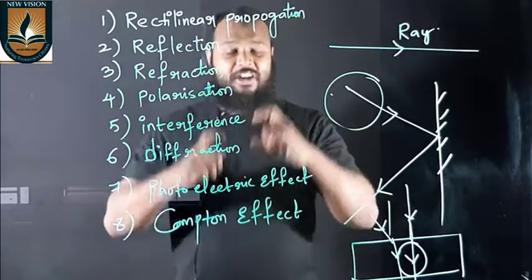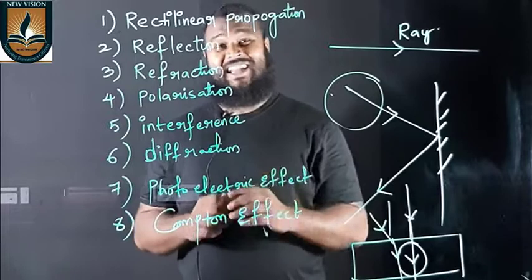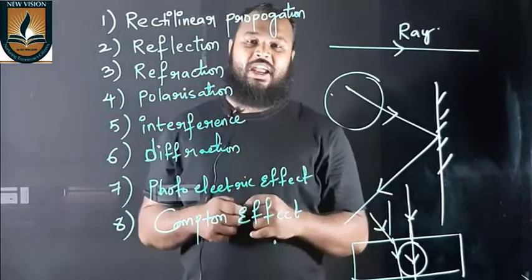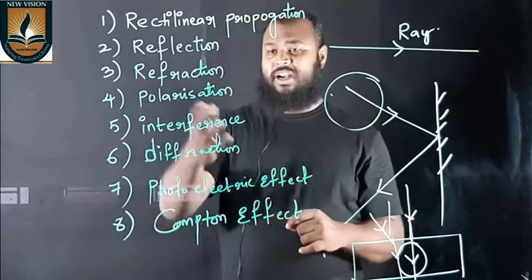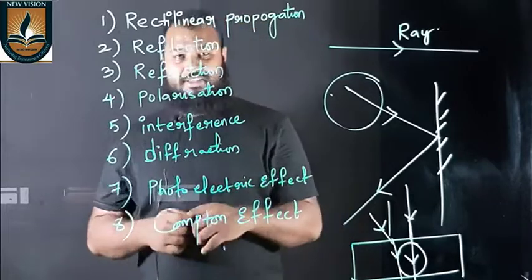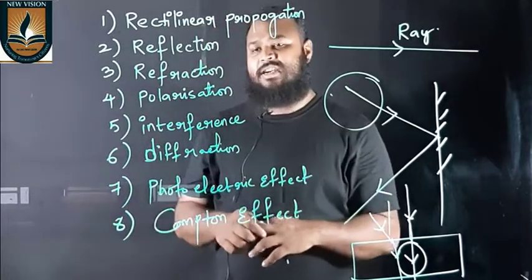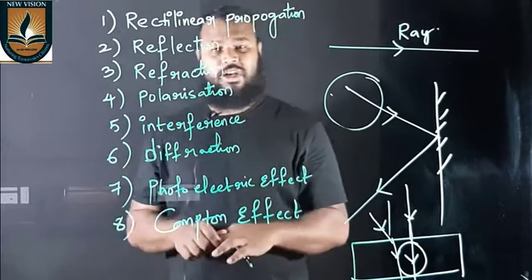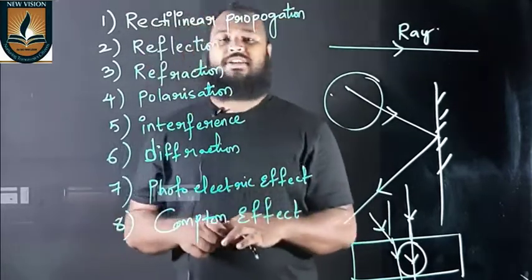So we wear polarizing sunglasses such that the intensity of light decreases and the light which enters the eye has less intensity. So polarization is simply a process where the intensity of light decreases. In further standards, you can learn deeply about polarization. I am just giving you an example so that you can understand what polarization of light is.